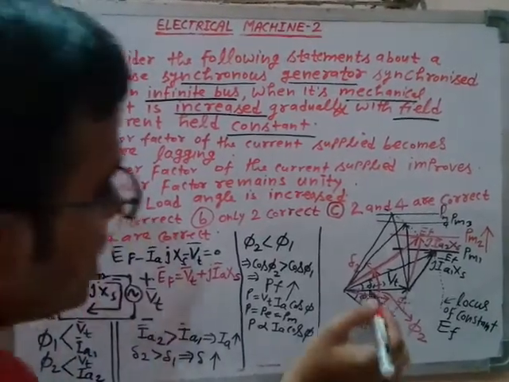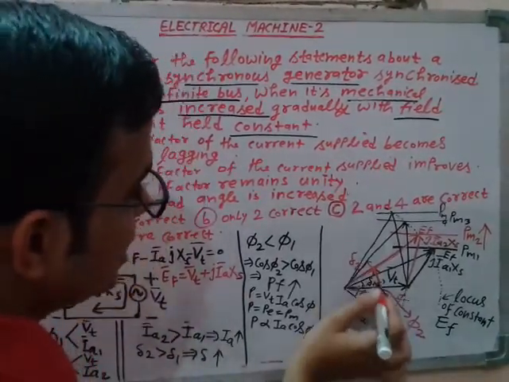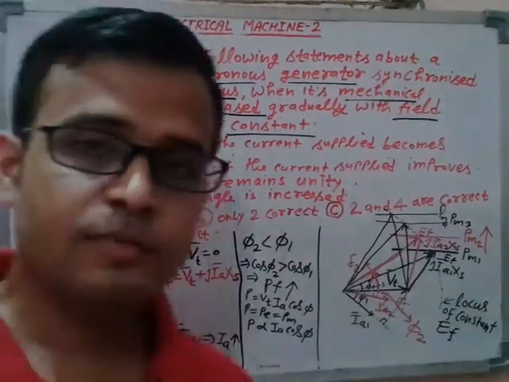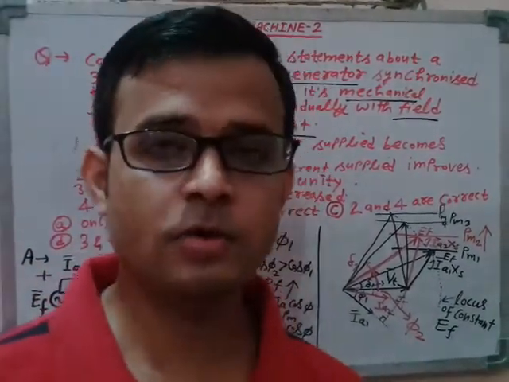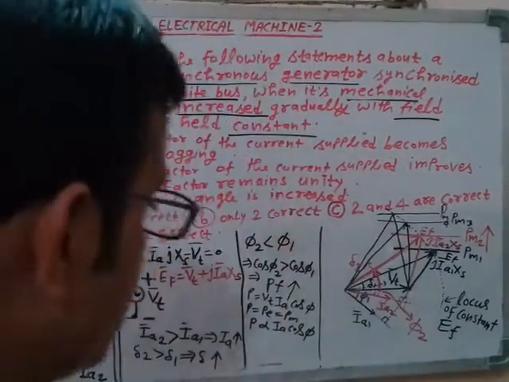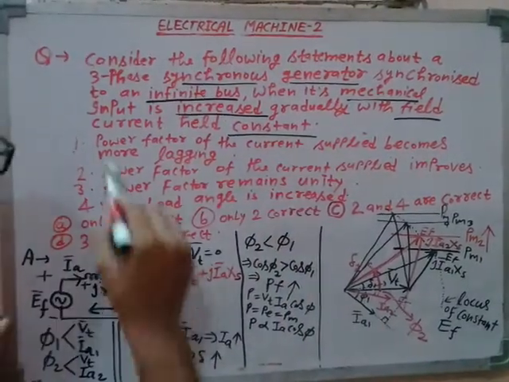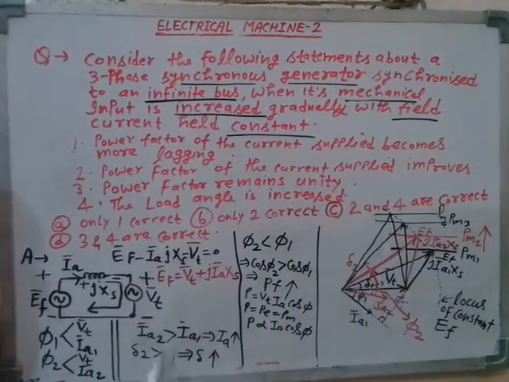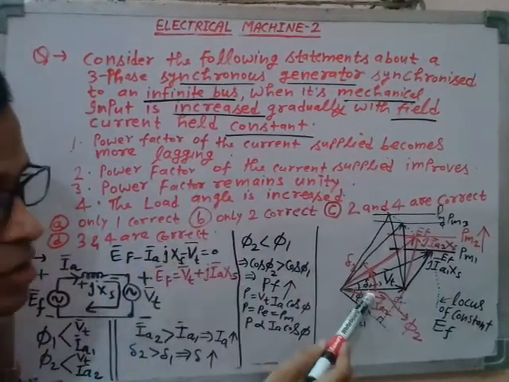So these are the points. Load angle will definitely increase. It is increased continuously. And at steady state, P is equal to Pm, the electrical power output is equal to the mechanical power input. So now read this point. Power factor of the current supplied becomes more lagging. Is it correct? No, wrong.